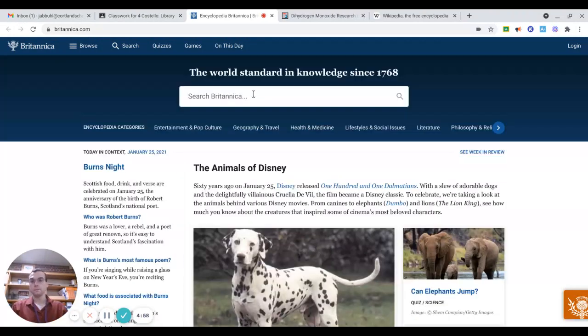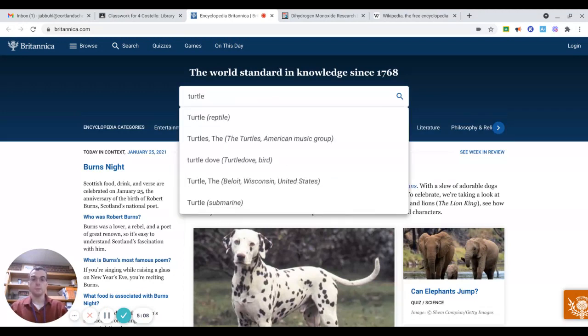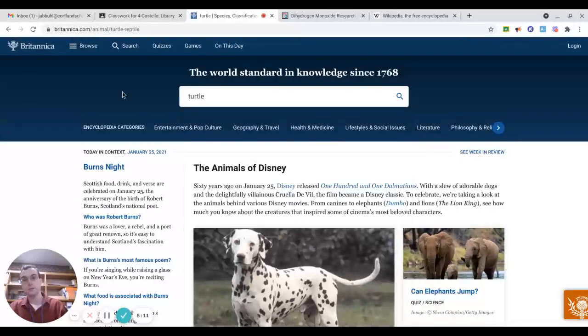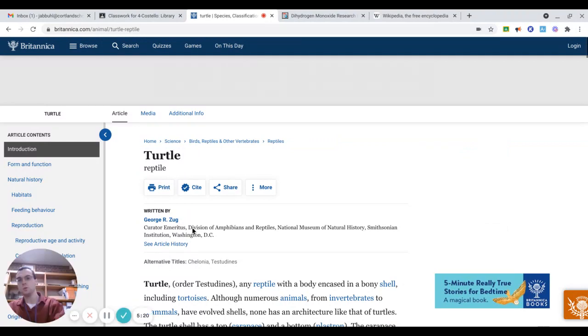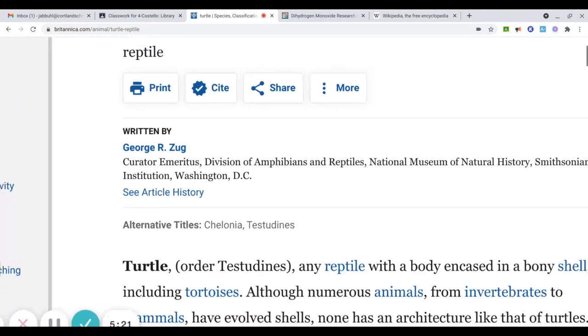Now, when it comes to the source that this database relies on, unlike our database from before, it is going to be made by particular people, but in this case, it tells us who these people are and what their credentials are.